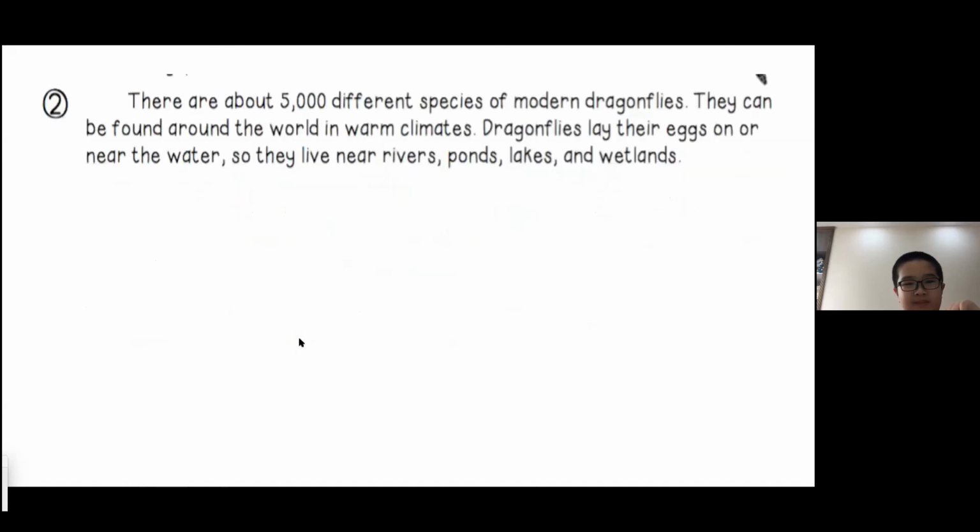There are about 5,000 different species of modern dragonflies. They can be found around the world in warm climates. Dragonflies lay their eggs on or near the water, so they live near rivers, ponds, lakes, and wetlands. Who can tell us the text evidence for the question, why do dragonflies live near water?